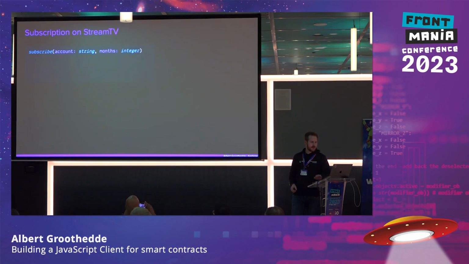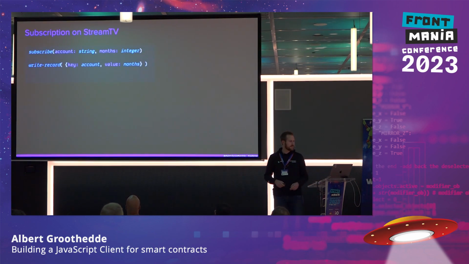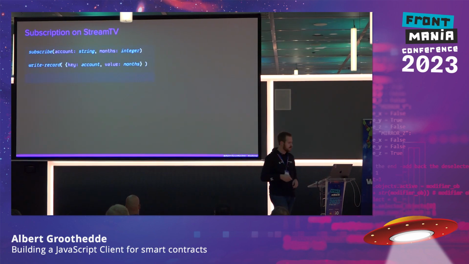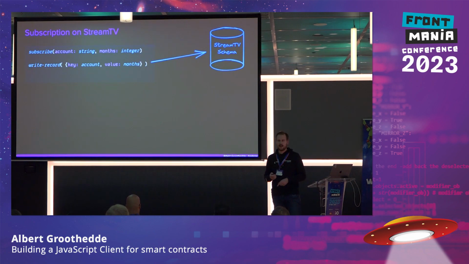So this one has two arguments, account and months. And in our case, the month part is part of a schema. We have a function that's available on this smart contract. And when we file our subscription, we basically store this via a key value pair. So in this case, the key is the account of the user, and the value is the amount of months that we want to subscribe for. And this is then stored in a database. And this database belongs to the smart contract of StreamTV. Let's call it StreamTV, right?